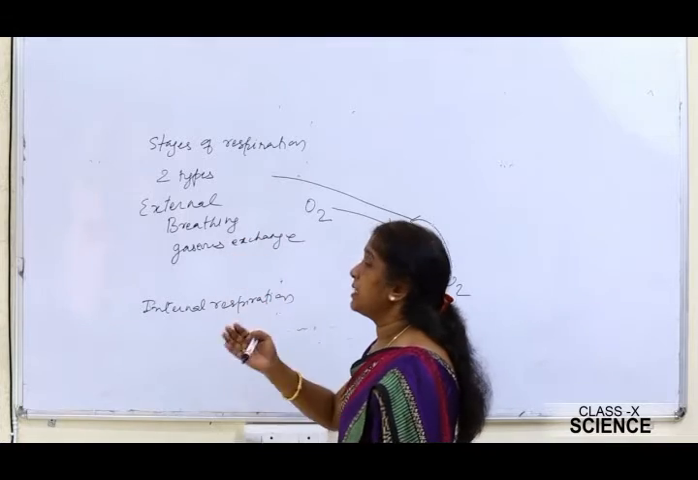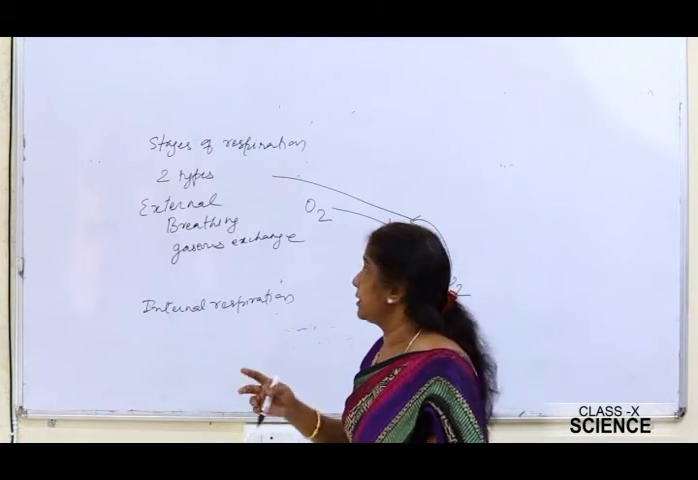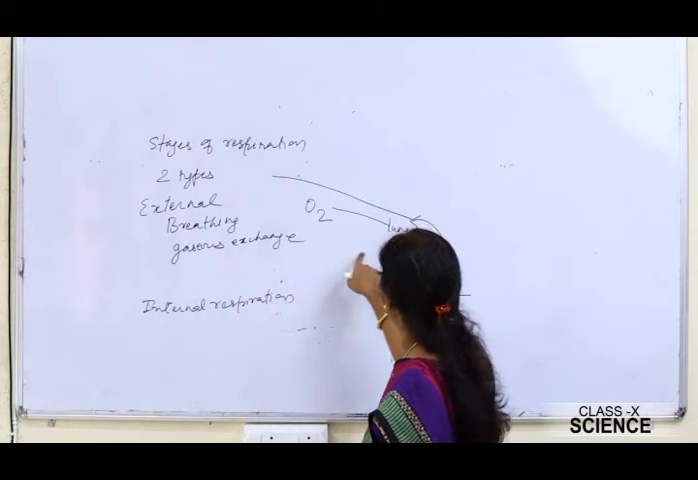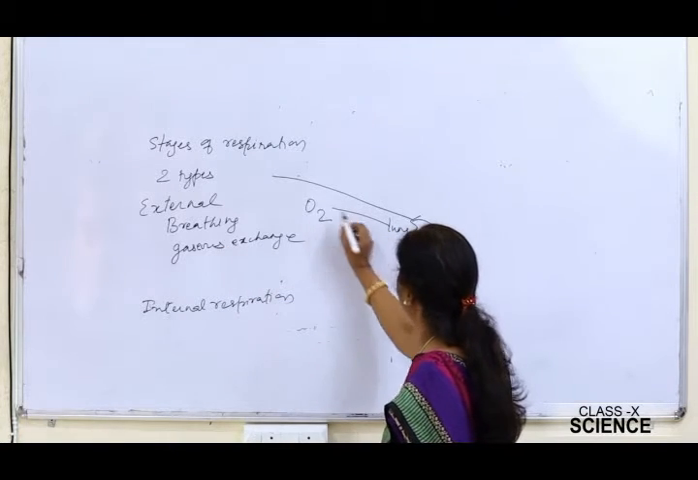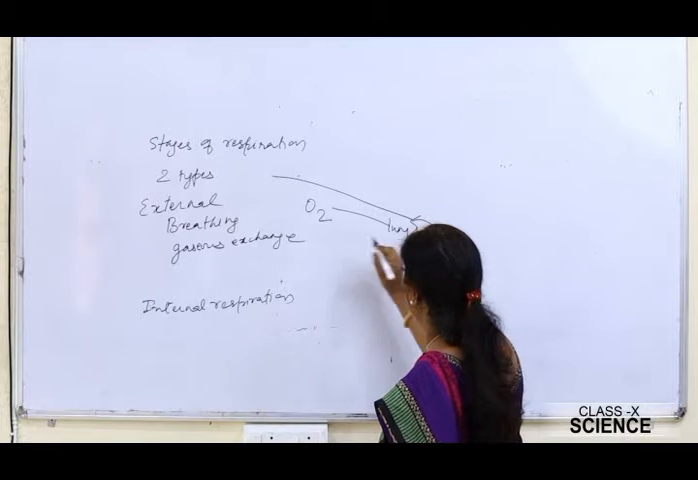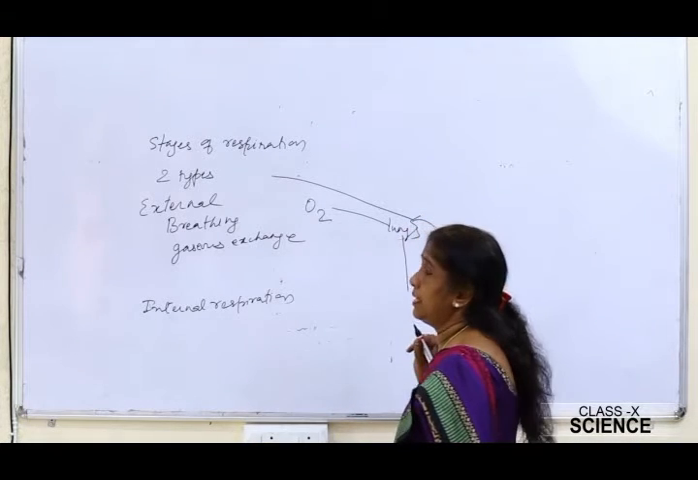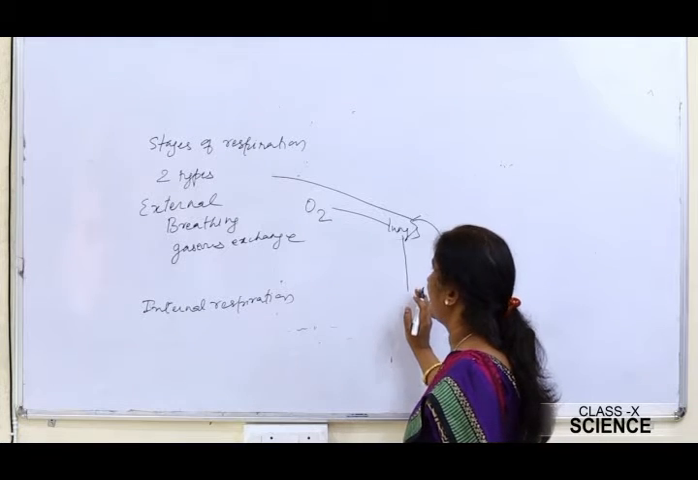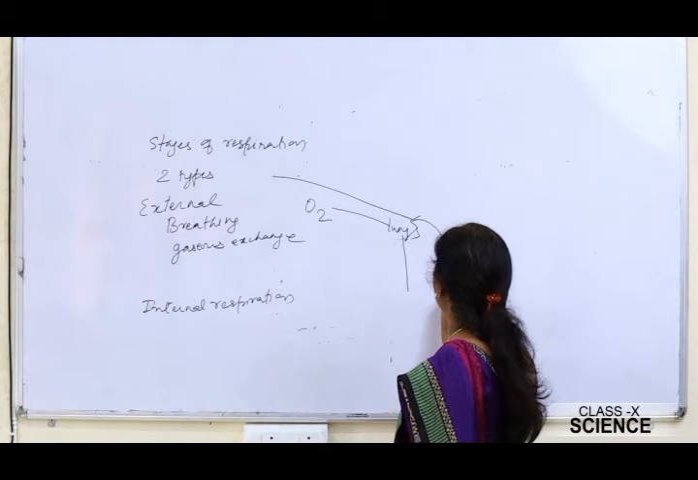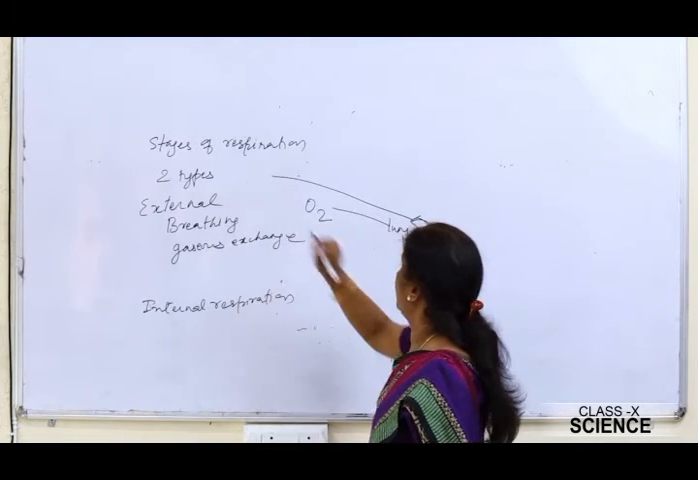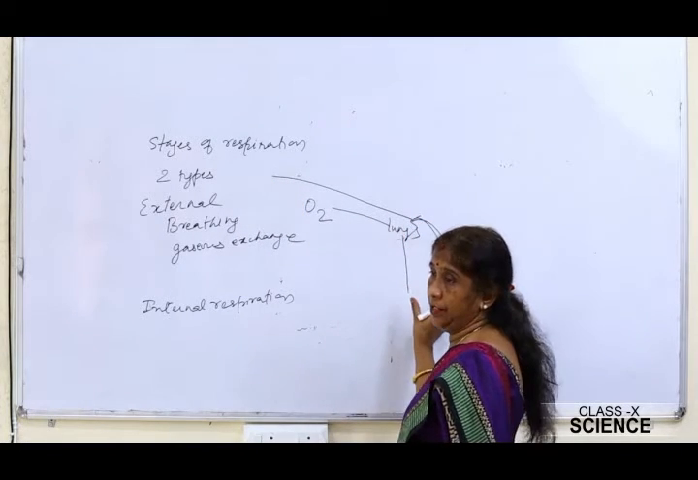So breathing means taking in of oxygen and giving out of carbon dioxide. In gaseous exchange, oxygen comes into the lungs, and from the lungs, the diffusion of oxygen into the blood vessel is called gaseous exchange. The carbon dioxide will go into the lungs, and from the lungs it will be exhaled out of the body. So this is called gaseous exchange.